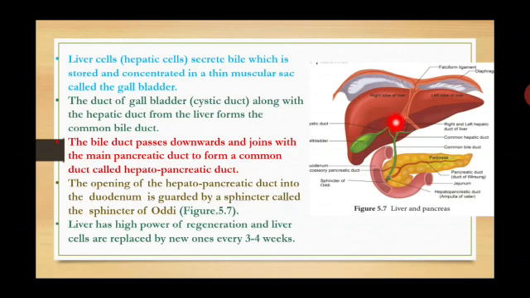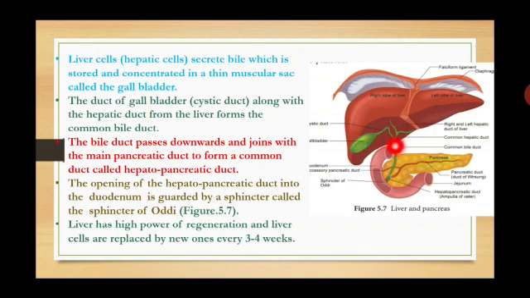Liver cells we call as hepatic cells, secreting bile. Bile means pithanir, which is stored and concentrated in the muscular sac-like structure of the gallbladder. The duct of the gallbladder, that is the cystic duct, along with the hepatic duct from the liver, forms a common bile duct.